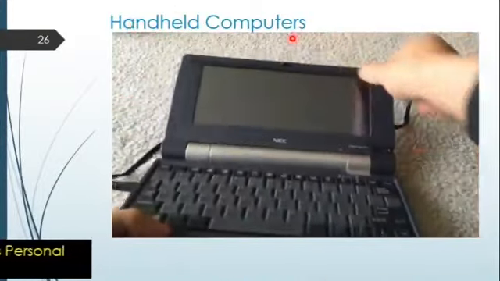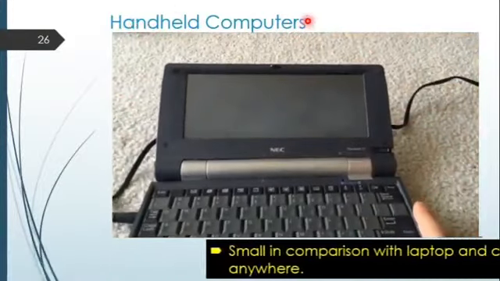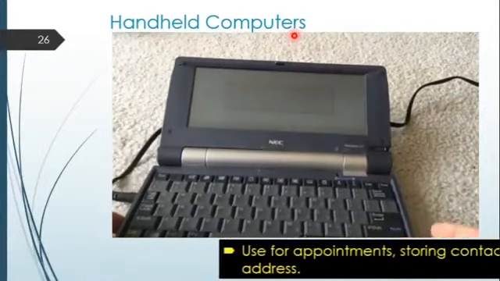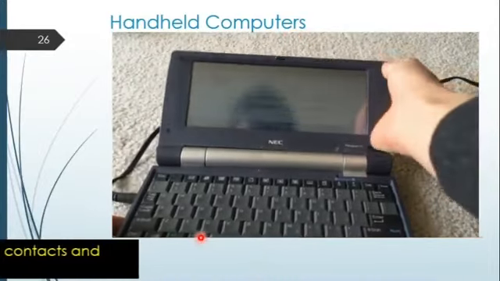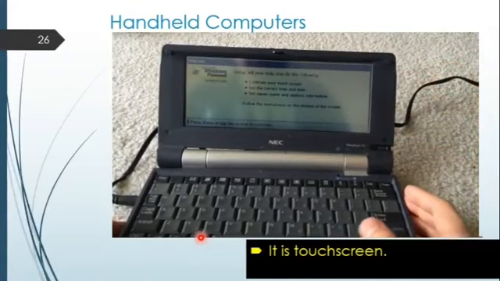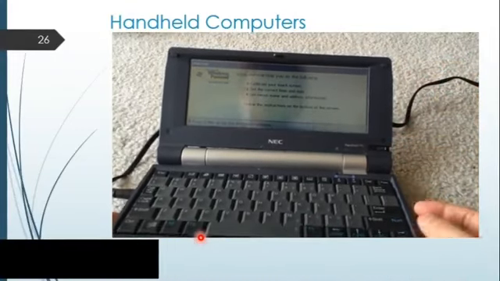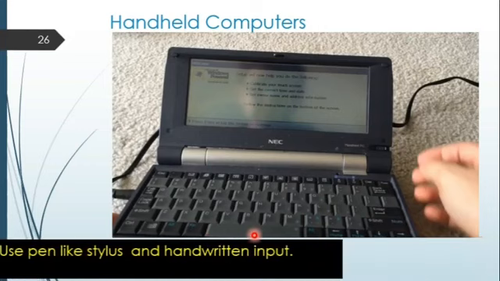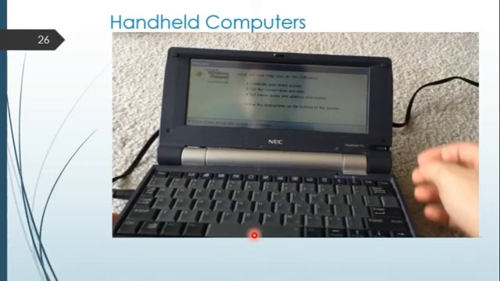Next are handheld computers. Handheld computers are very small. You are watching the scrolling. It has a touchpad, so it is used as a handheld computer. We can hold it in hand, and with a light pen we can give written information to the computer.